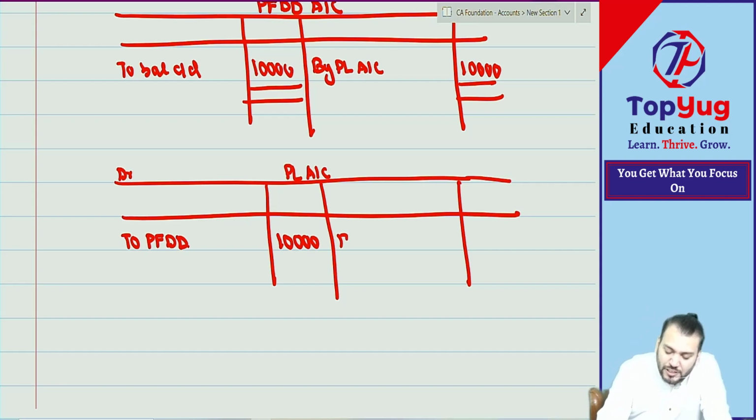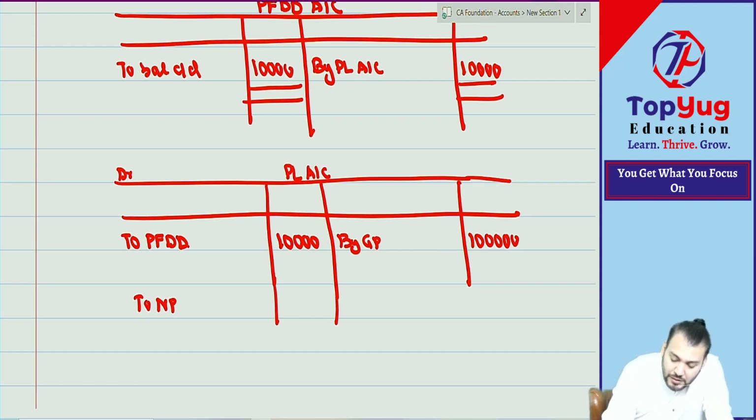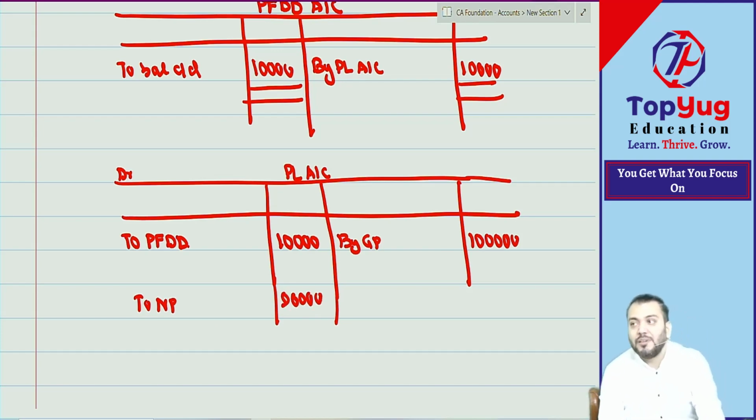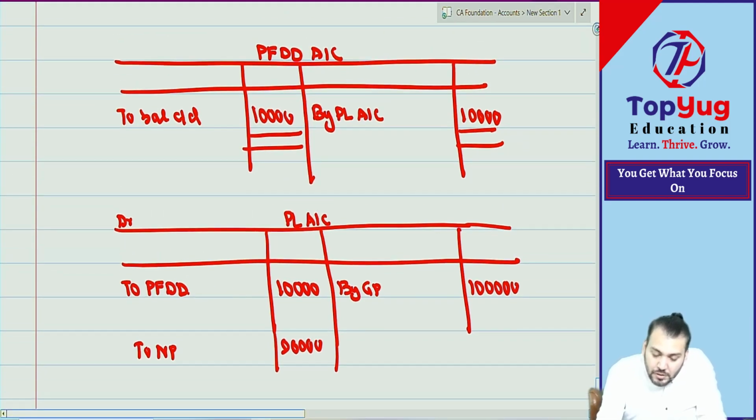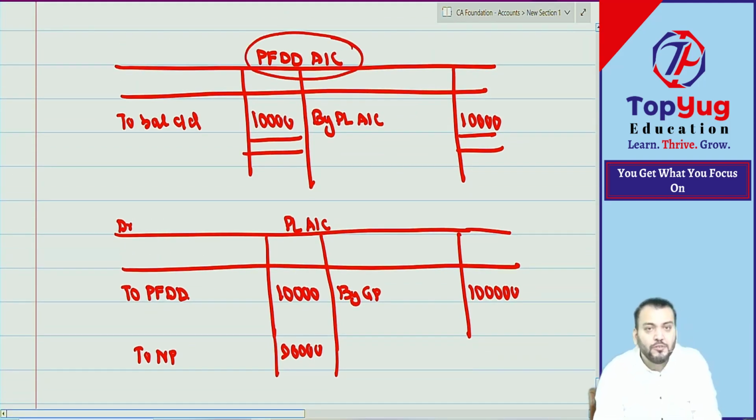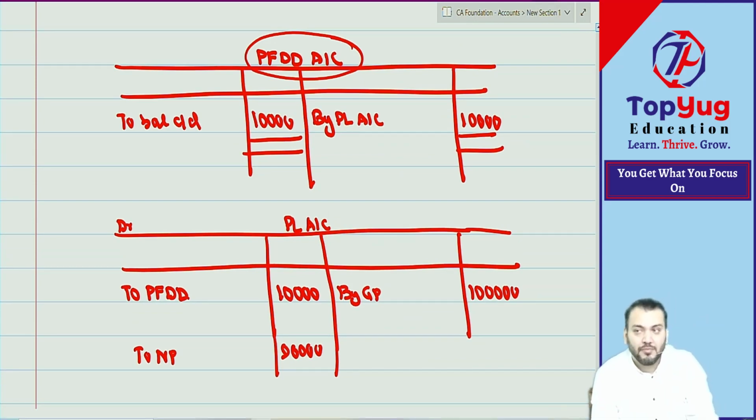Suppose, let us assume in this way. Suppose our gross profit was 1 lakh. Out of 1 lakh, how much we have retained? So how much will be net profit? 90,000. Now understood. So both are profit only, but 90,000 will be transferred to capital and 10,000 retained, and that will be kept in which account? Provision account, for some future uncertain losses. That is not certain right now.